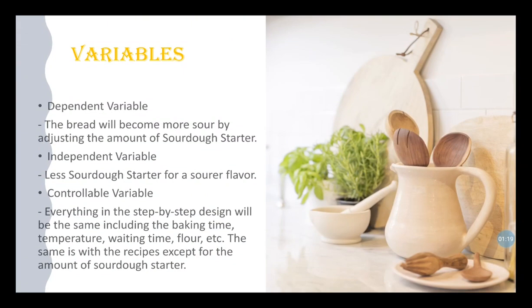So, variables. The dependent variable is that the bread will become more sour by adjusting the amount of sourdough starter. The independent variable is less sourdough starter for a sourer flavor. For the controlled variables, everything in the step-by-step design will be the same, including the baking time, temperature, waiting time, flour, and others. The same is true of the recipes, except for the amount of sourdough starter.